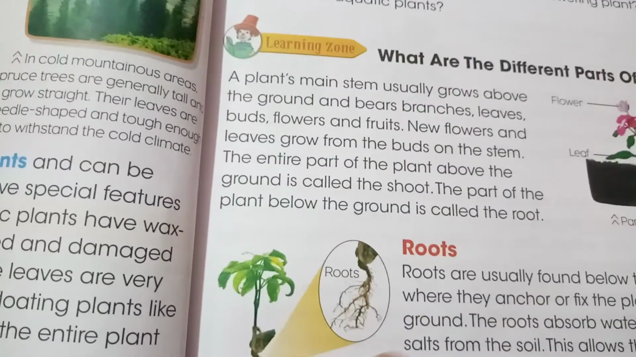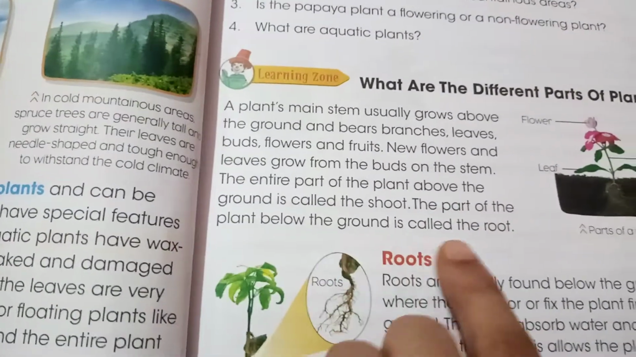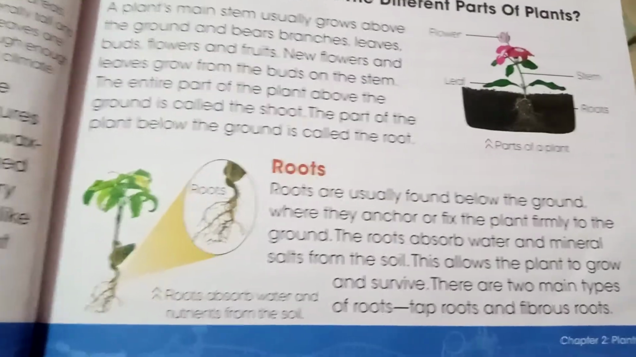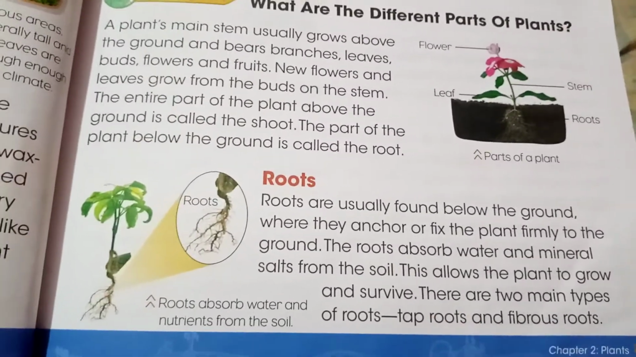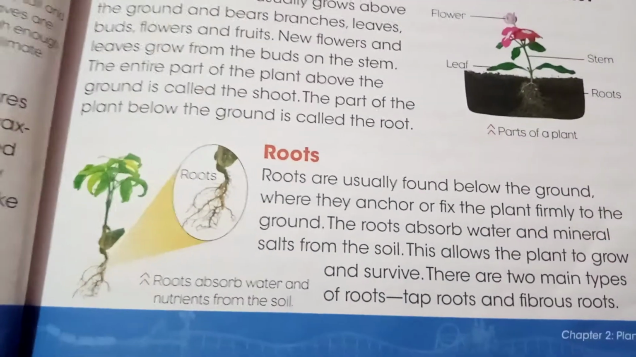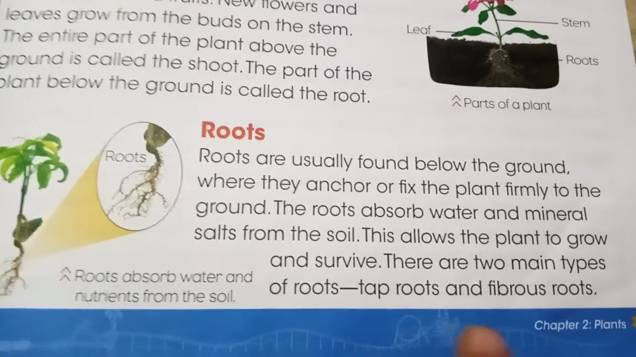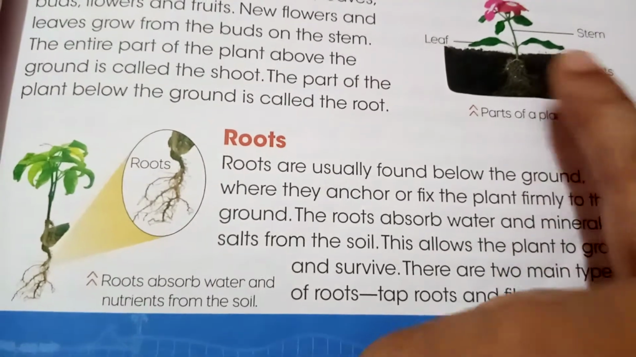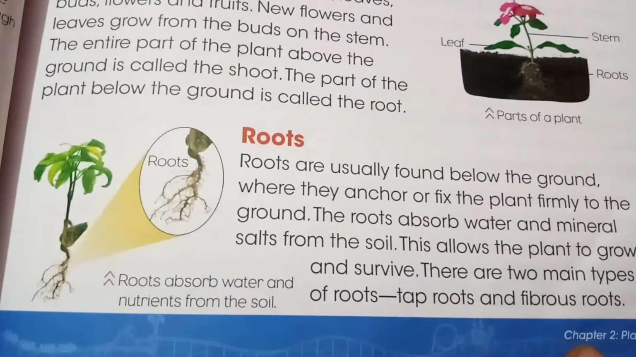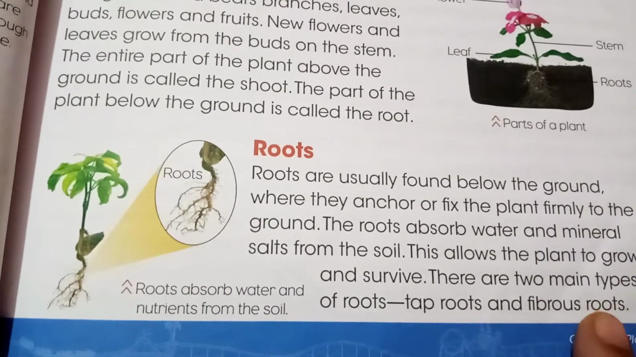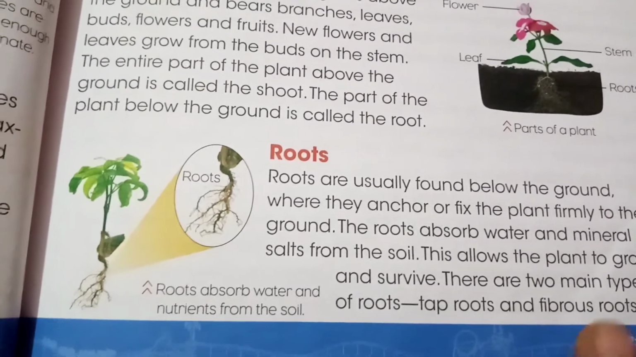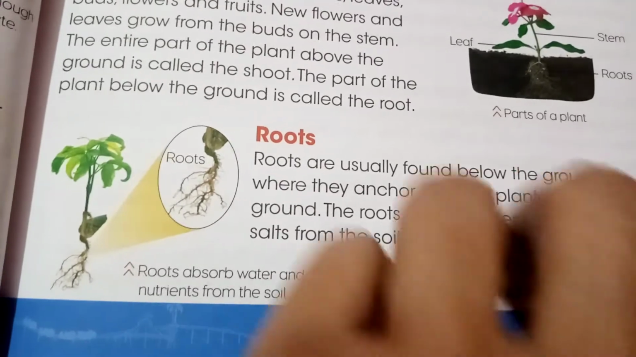So the part of the plant below the ground is called the root. This is the root system, and roots are usually found below the ground where they anchor the plant. The function of the root is basically to fix the plant to the ground, and to absorb water and mineral salts from the soil. From here they allow the plant to grow and survive. There are two main types of roots: tap roots and fibrous roots. So we studied the two types of roots, the tap root and the fibrous root.